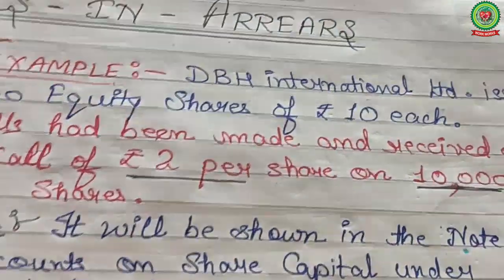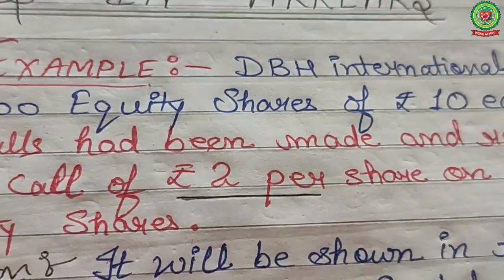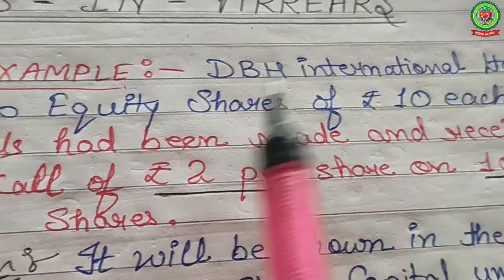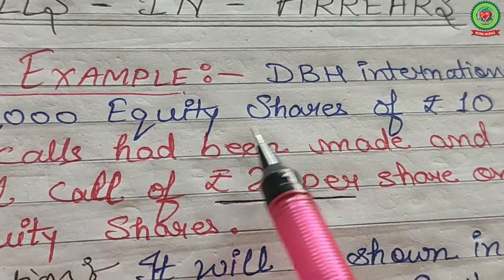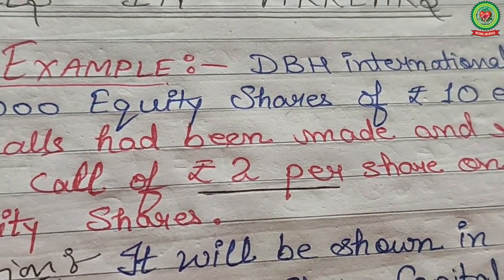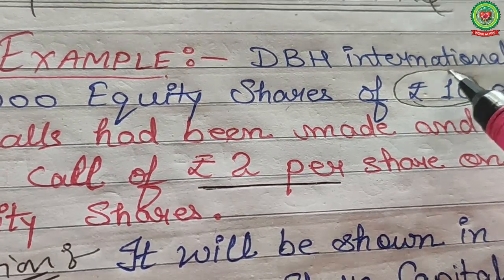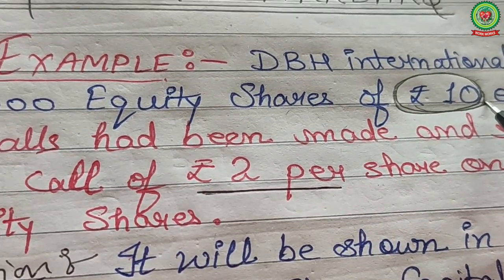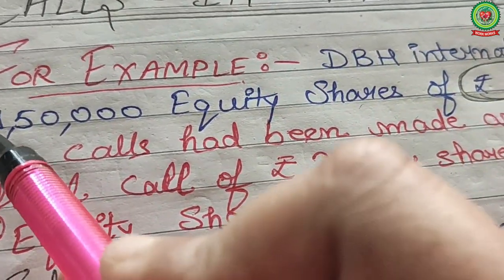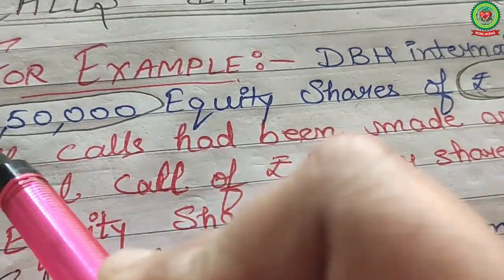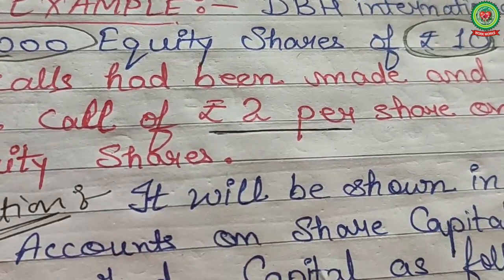So see one example. Have a look. DBH International Limited issued 1,50,000 equity shares of ₹10 each. So ₹10 is the face value, nominal value of the share, and the number of units available is 1,50,000.